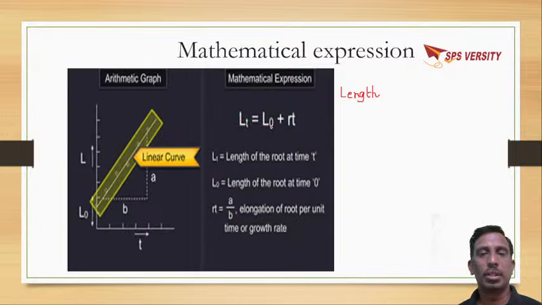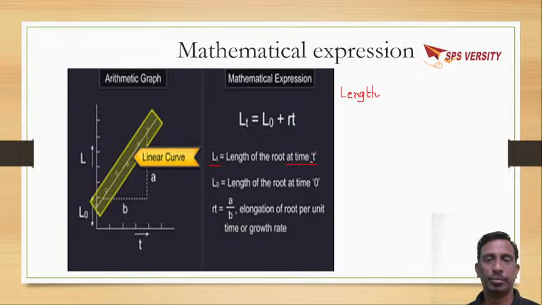L naught is the length at the initial time. R is the rate, T is the time. LT means length of the root at time T. L naught means length of the root at time 0, 0 means initial. RT is elongation of root per unit time, or growth rate.